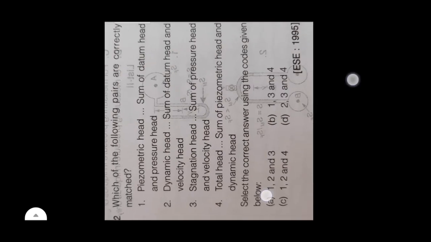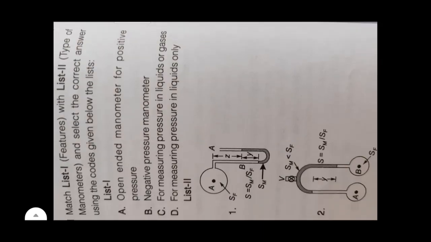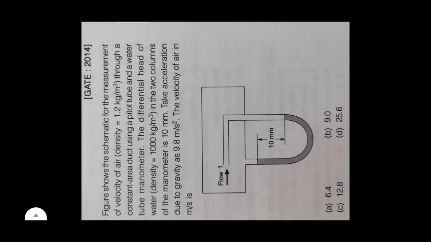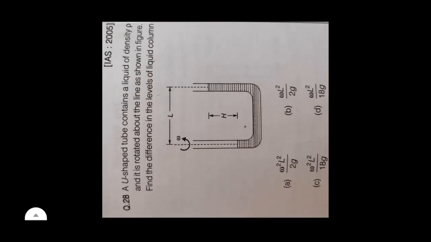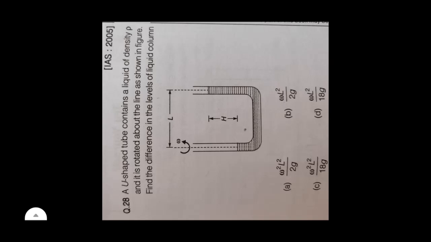First numerical EAC 1996, second from EAC 1995, third from IAS 1999, fourth related to Bernoulli's equation, fifth related to manometer, with continuation of this part, EAC 2004. Sixth and seventh numericals related to manometer, and eighth related to Bernoulli's equation, with continuation of this part, EAC 2017.